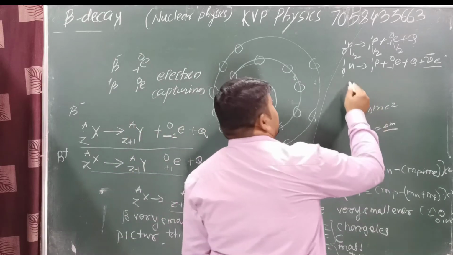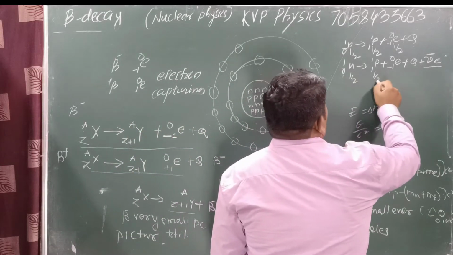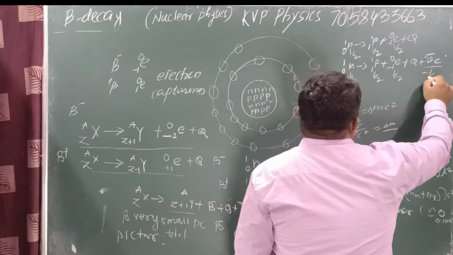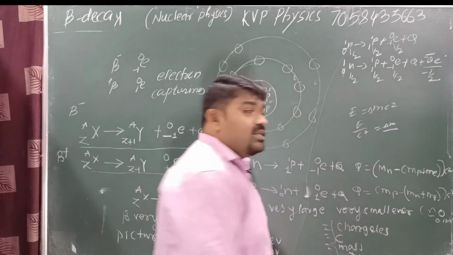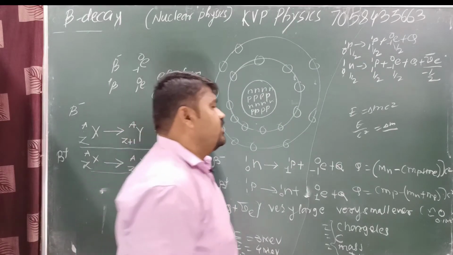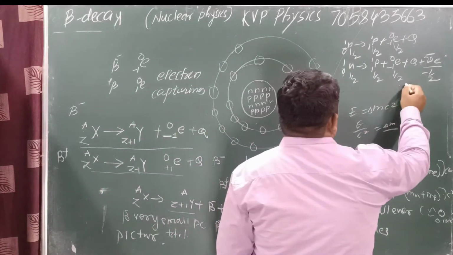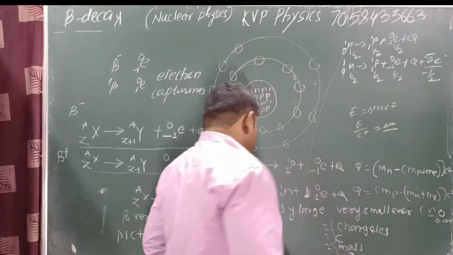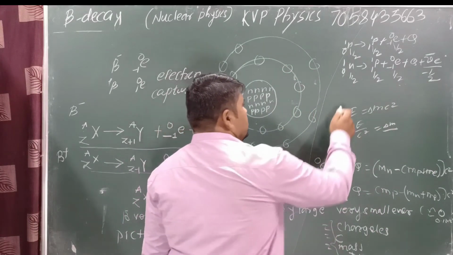Now we can say the spin here, 1 by 2, is -1 by 2. -1 by 2 plus 1 by 2 get cancelled. And here spin momentum is also conserved. Same for the second reaction. Check the second reaction also.